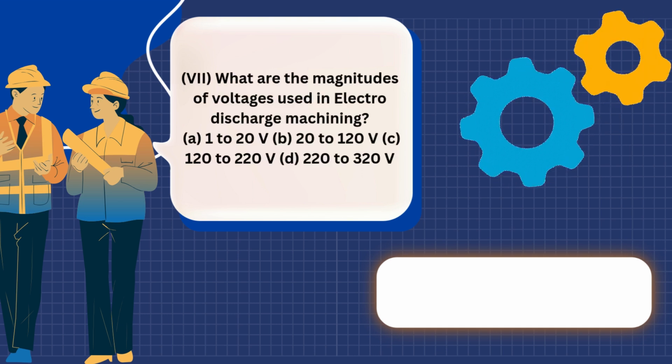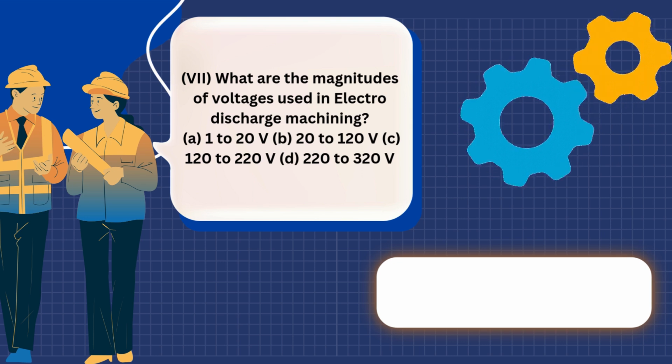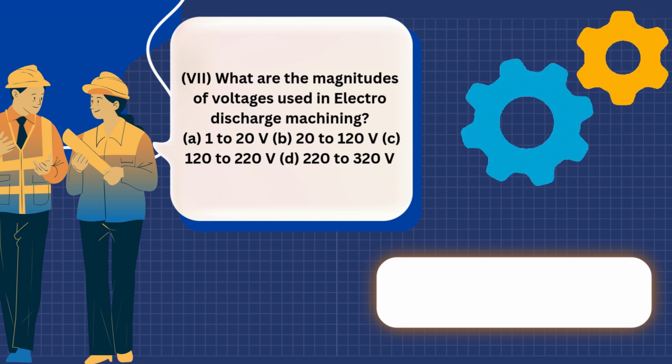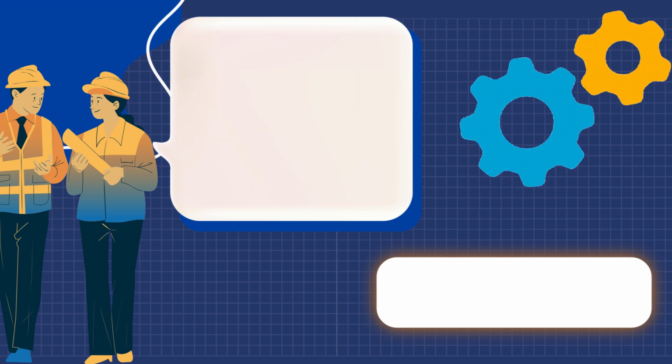7. What are the magnitudes of voltages used in electro-discharge machining? A. 1 to 20 volts. B. 20 to 120 volts. C. 120 to 220 volts. D. 220 to 320 volts. Answer: B. 20 to 120 volts.